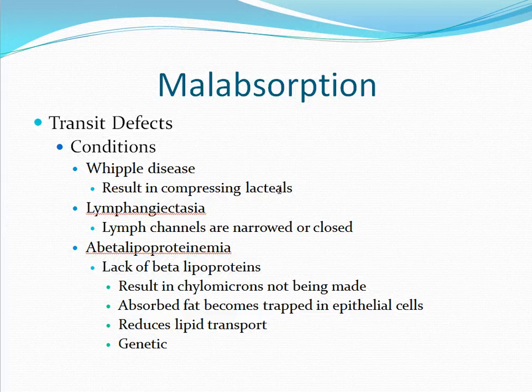Abetalipoproteinemia is due to a lack of beta lipoproteins. Without these, chylomicrons cannot be made, and absorbed fat ends up becoming trapped in the epithelial cells. This will reduce lipid transit from the intestinal epithelium. Abetalipoproteinemia is a genetic defect.